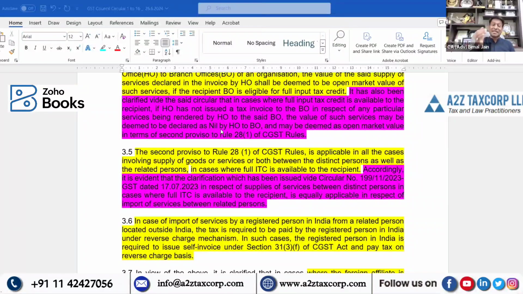Now they are drawing the same clarification from circular number 199 for giving clarification in circular number 210 for import of services. Kindly go with me.